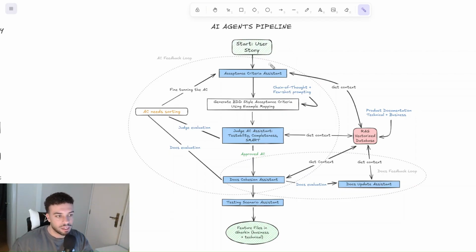So basically, like I said, the first one helps you create acceptance criteria. It generates well-structured acceptance criteria output in BDD style, using the example mapping technique, and then you can call the judge.